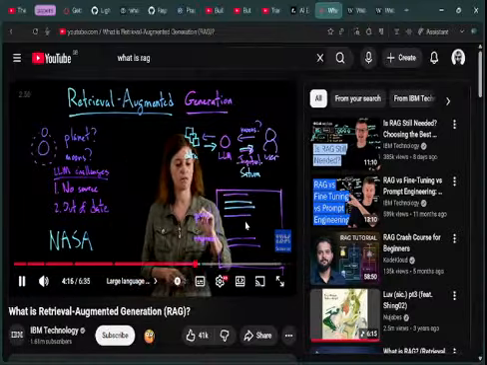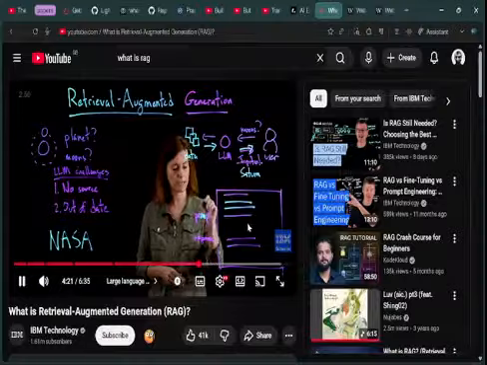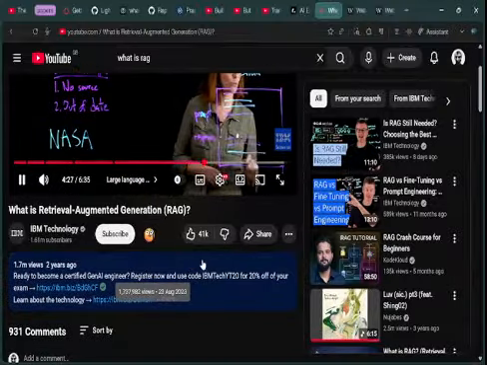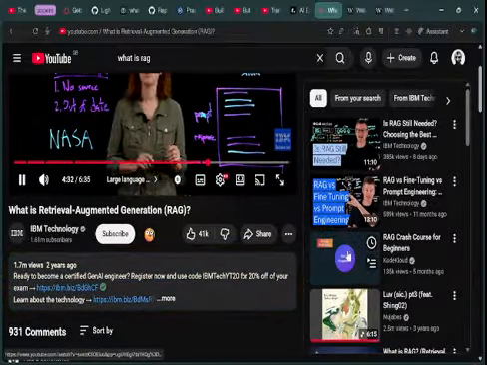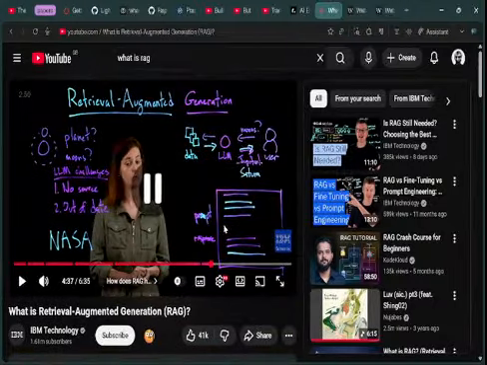So the prompt now has three parts. The instruction to pay attention to the retrieved content together with the user's question. Now give a response, and in fact, now you can get evidence for why your response was what it was. So now hopefully you can see, how does RAG help the two LLM challenges that I mentioned before? So first of all, I'll start with the out-of-date part. Now,